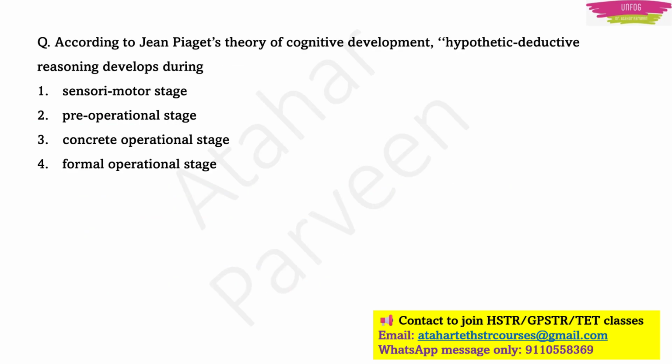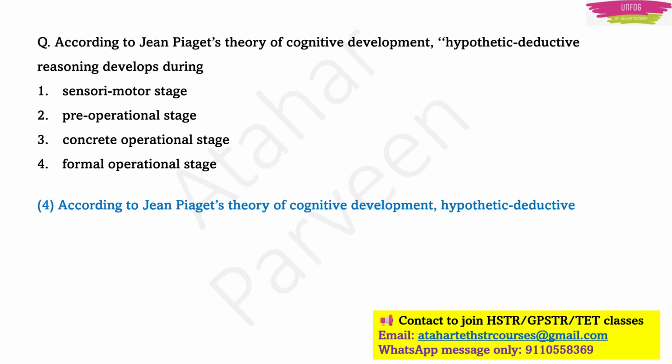Now these are all very important questions. Okay, you can expect these questions in your exam. See this question. According to Jean Piaget's theory of cognitive development, hypothetic deductive reasoning develops during. There are 4 options which are the 4 stages from Jean Piaget's theory of cognitive development. It is sensory motor stage, pre-operational stage, concrete operational stage, and formal operational stage. So here you should understand that hypothetic deductive reasoning develops during formal operational stage.